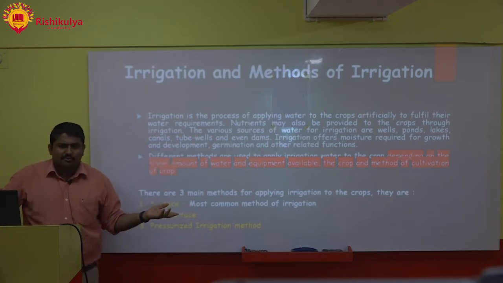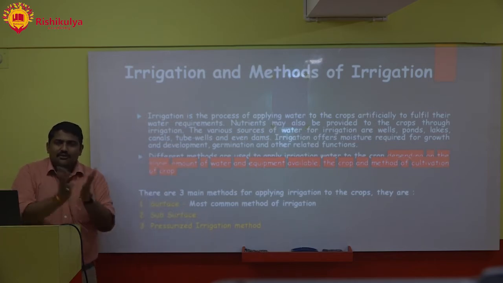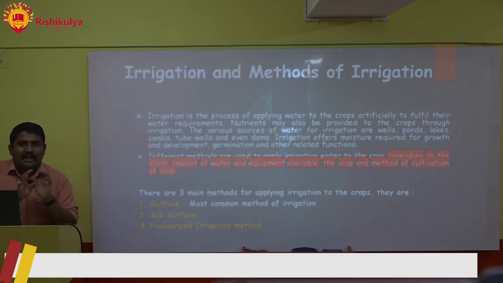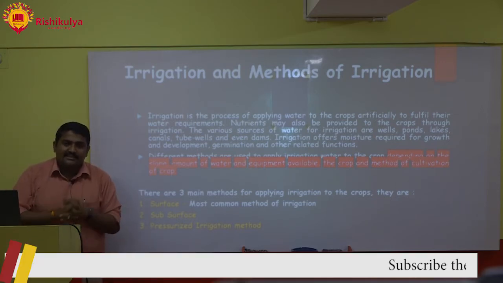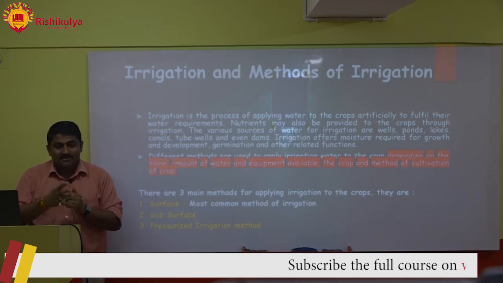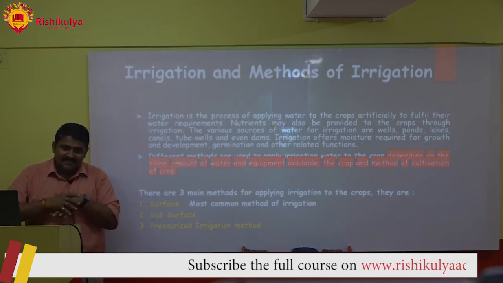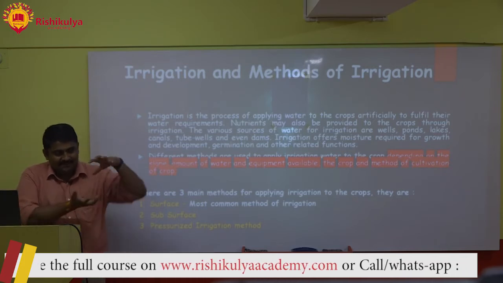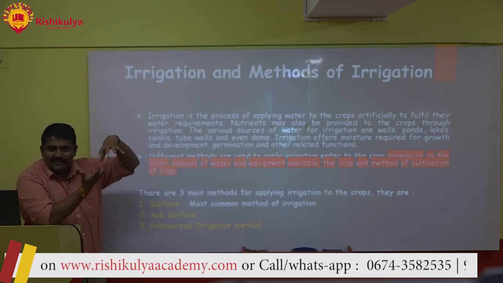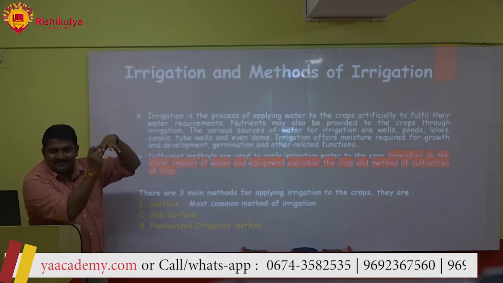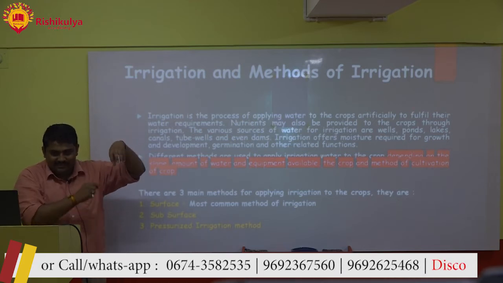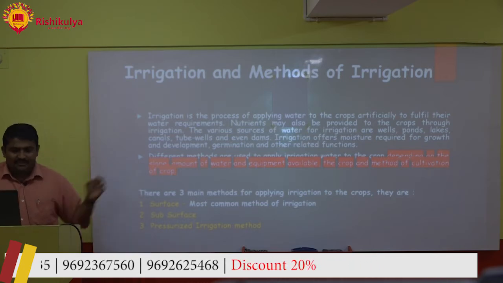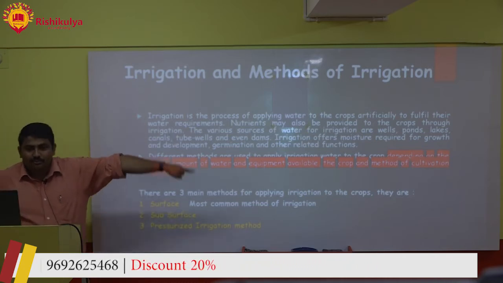If you don't have any modern equipment, then what do you need to do? For example, drip is a costly system, but now it has become relatively cheaper. If you don't have drip, how will you irrigate? What will you do? Can you suggest some method? Have you seen those olden times methods? You would have seen in some of your agriculture books, a pot, matka, which they call ghada. There they make small holes and fill it with water, and slowly the water will be released. That is also a method. That's why I said it is dependent on equipment available.